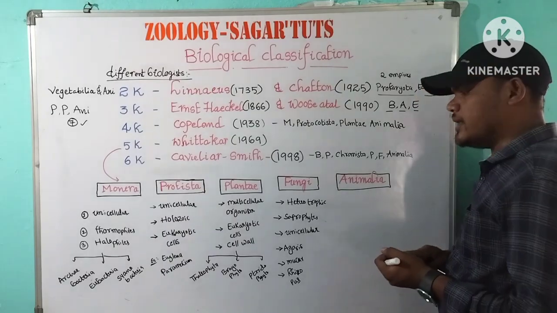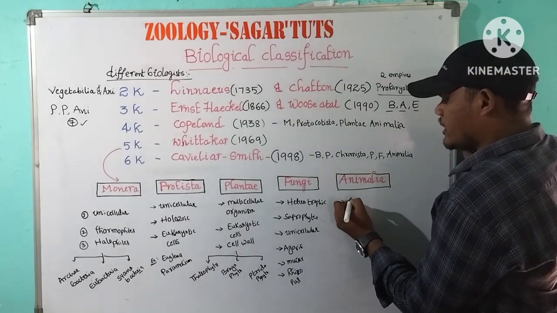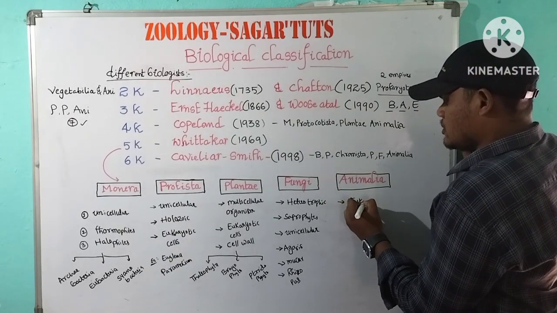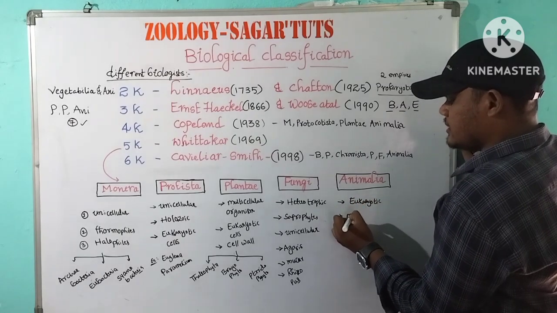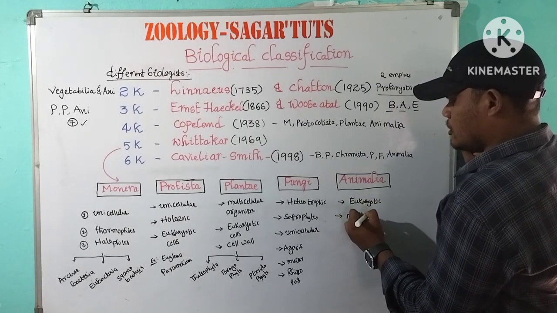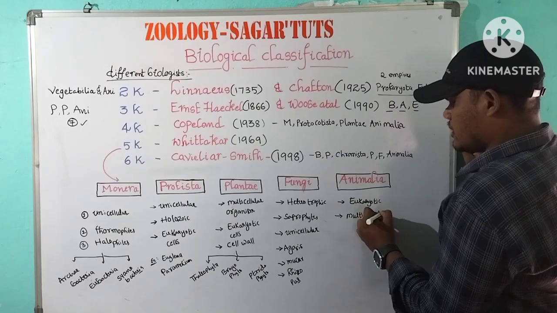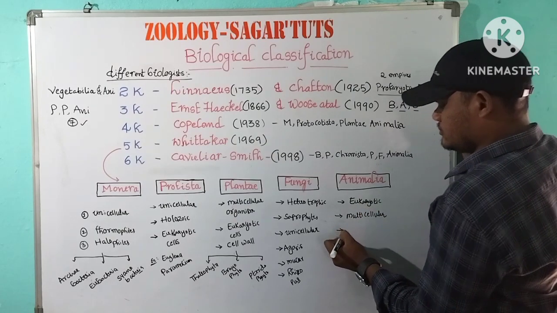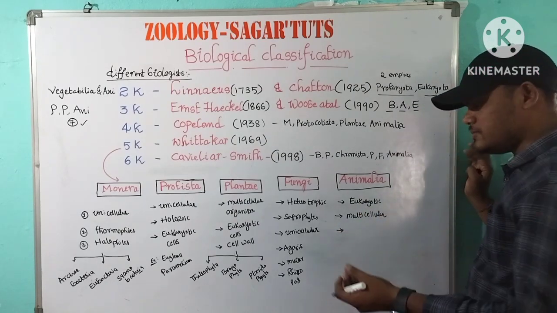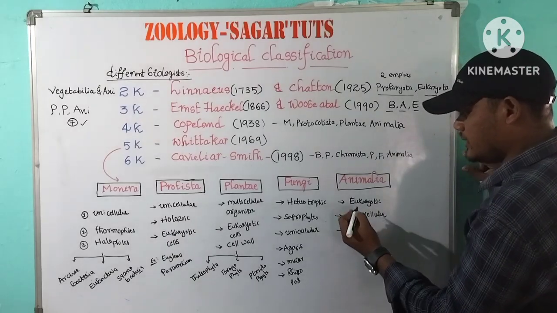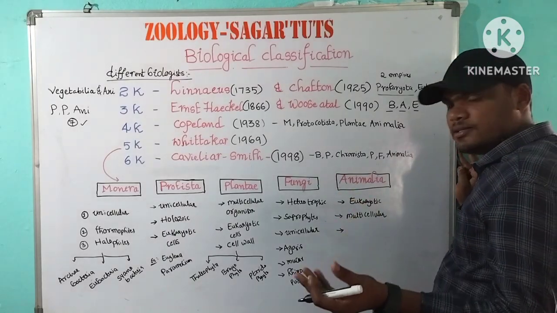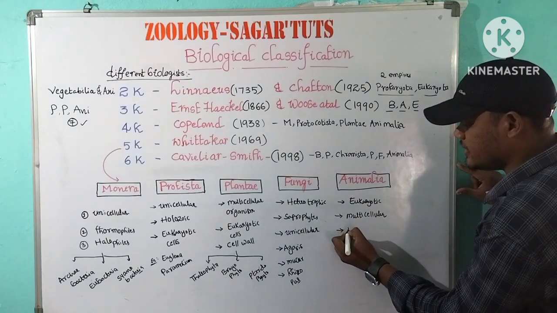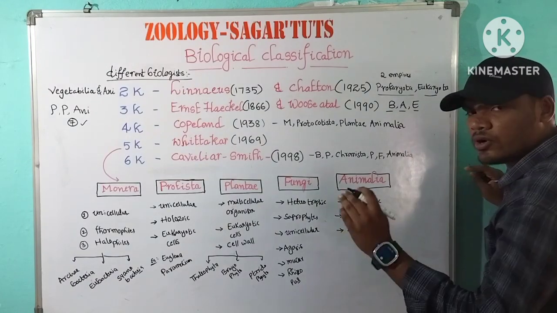And coming to Animalia, these have eukaryotic cells and are multicellular organisms. Animalia are divided into different groups based on whether a notochord is present.